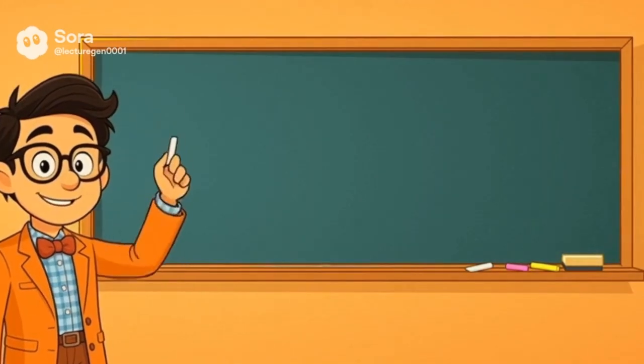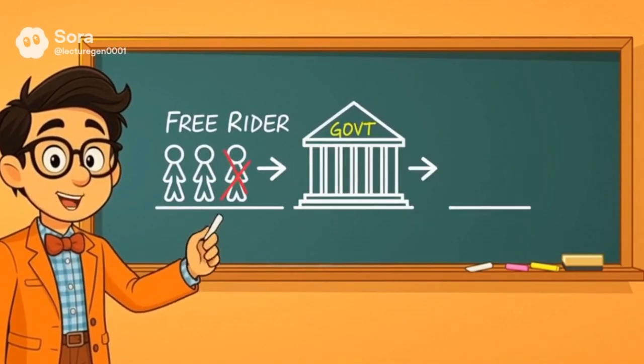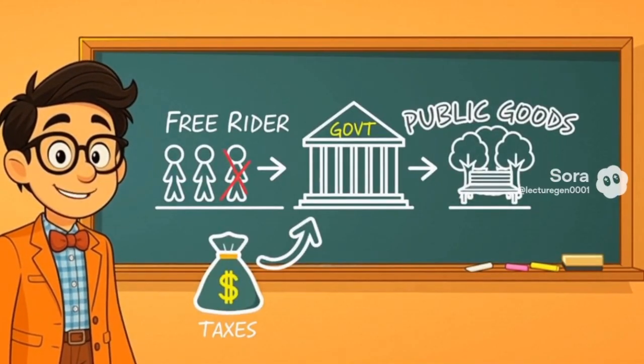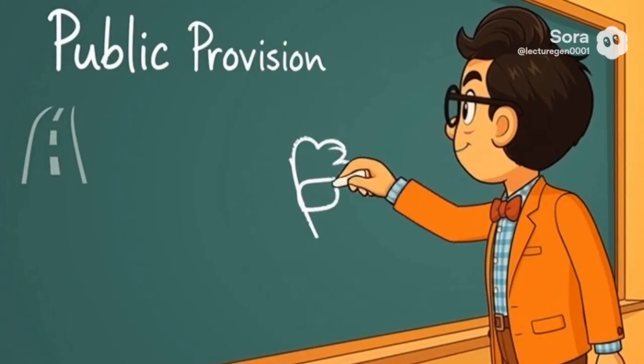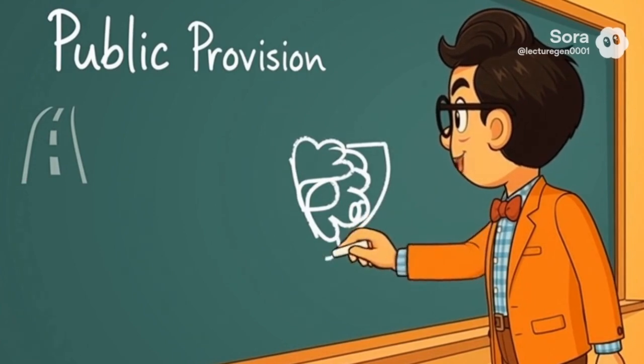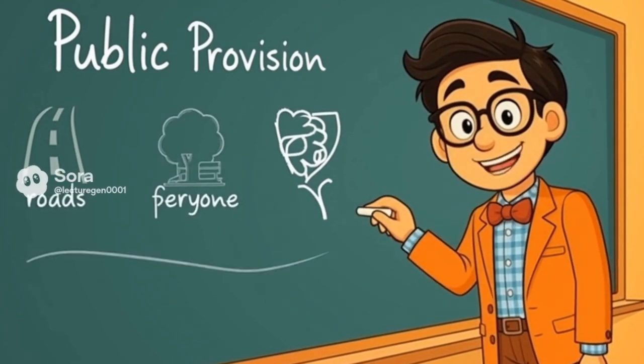Good examples. Because of the free rider problem, governments often step in to provide public goods and fund them through taxes. Public provision helps ensure that essential goods like roads, parks, and national defense are available to everyone.